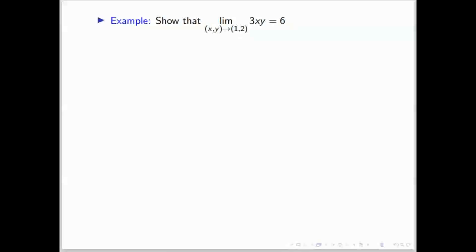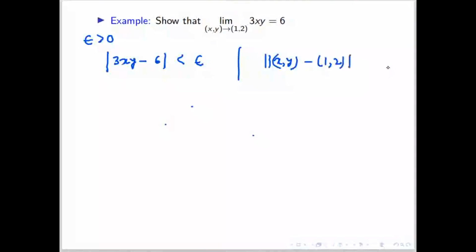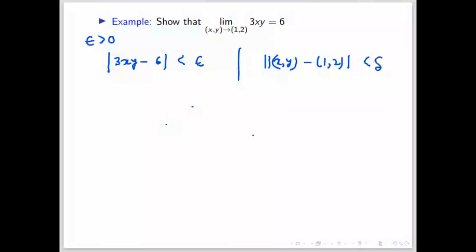Again, we'll do the same thing. Mod of 3xy minus 6. This we have to show is less than epsilon. Epsilon is a positive quantity. And the norm of (x, y) minus (1, 2) is less than delta. So we have to find the delta.